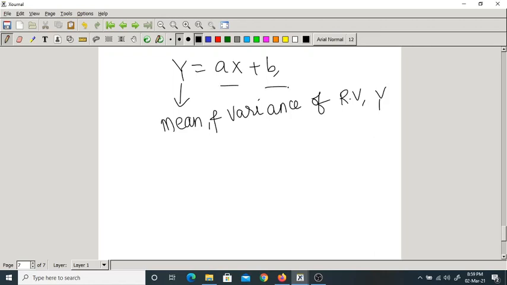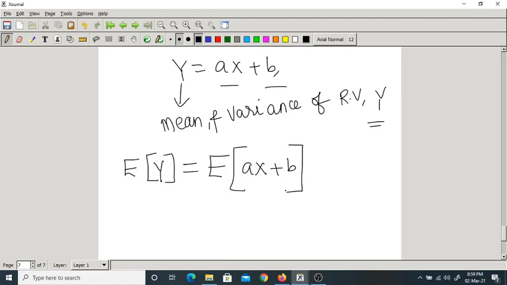Now, without finding the PMF of y, let us see how it happens. I just want to know what is the expectation of y. Here I want to know the expectation of y, which is ax plus b.